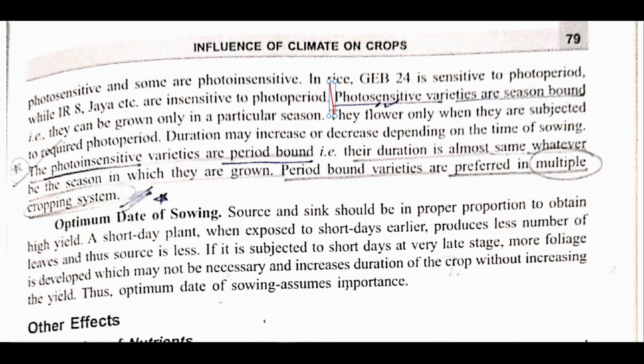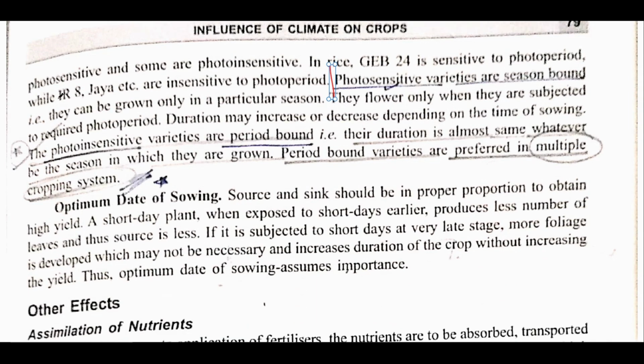Now the important part starts from here. One important thing is that IR8 and Jaya, the initial varieties that were released in India for rice, were insensitive to photoperiod, meaning they were photo insensitive varieties. The majority of varieties being released these days are also photo insensitive.